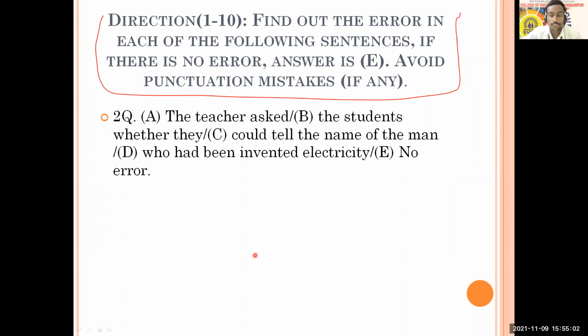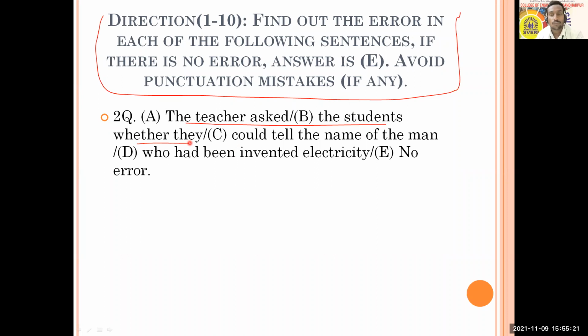Only 3 responses. Once again, try to read this. The teacher asked the students, up to this, you find it okay. The teacher asked the students whether they, up to that is also fine. Okay, so Sakshi also came with her answer.